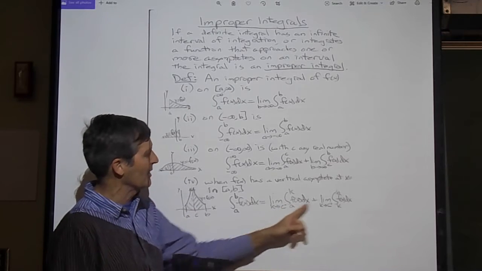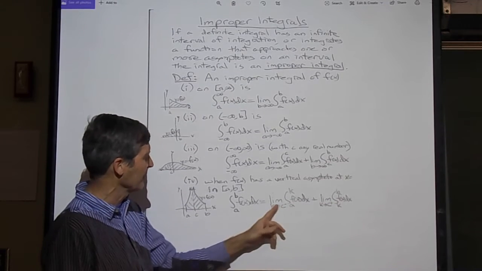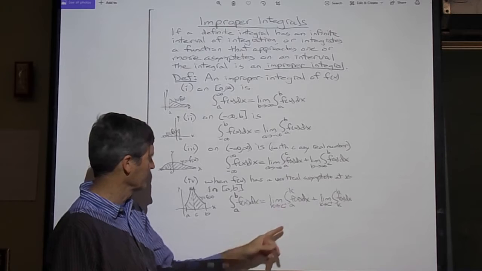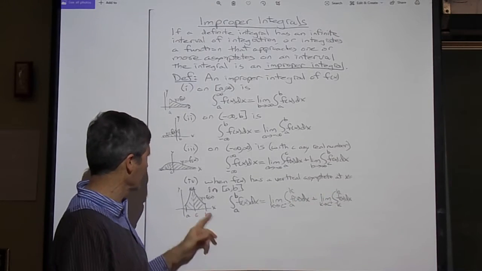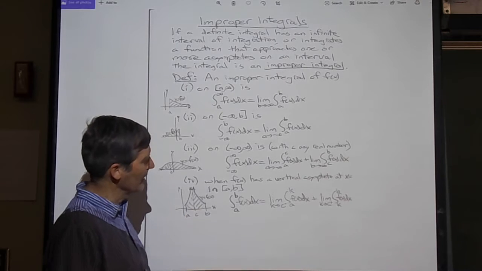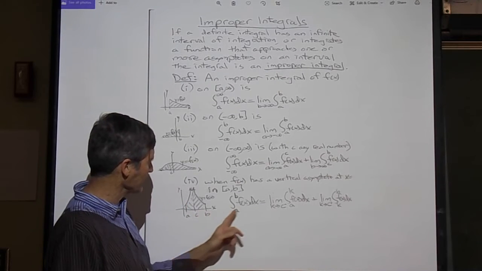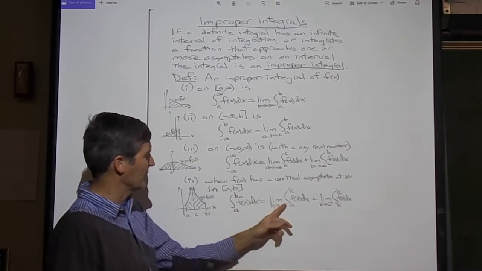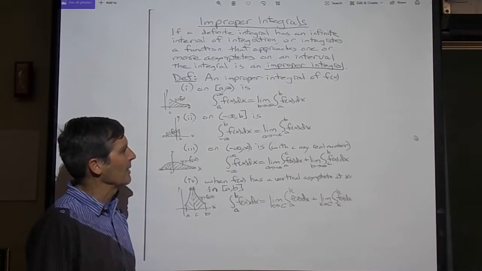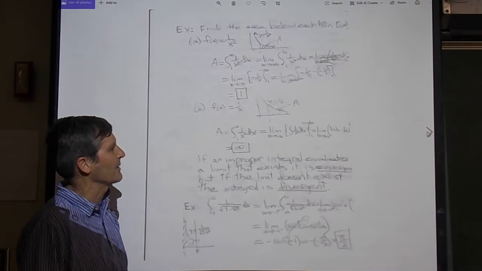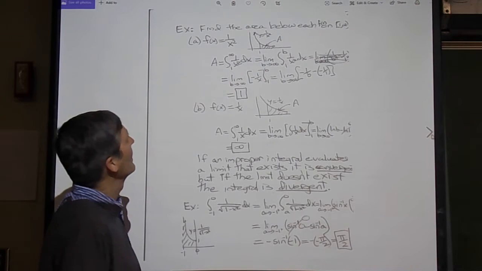You can think of this as c1 and c2. They're not the same. This k is a little less than c. This k is a little greater than c. And you let them both come together, and you say this integral is the sum of these two limits of integrals. So that's how we'll define all those things. It just makes intuitive sense once you think about it a little bit.